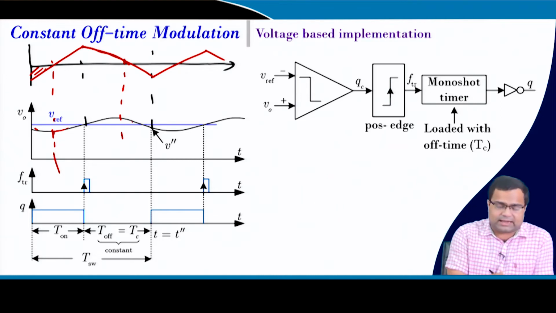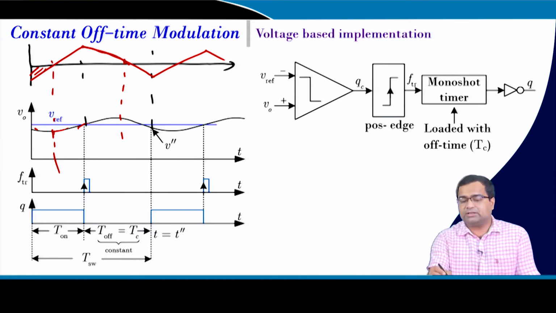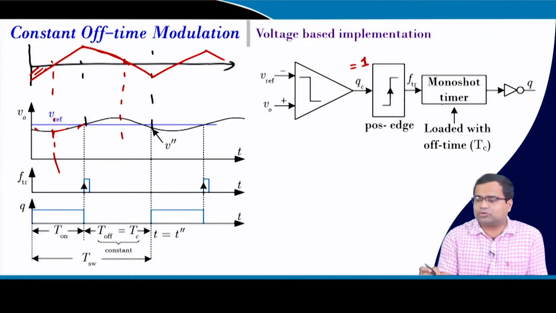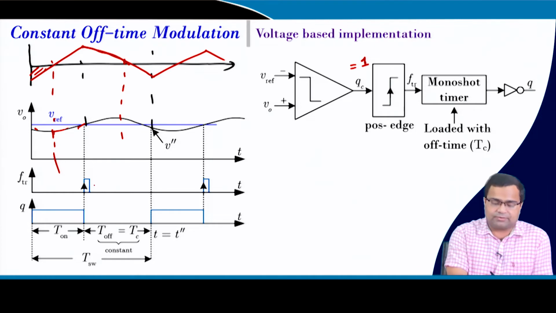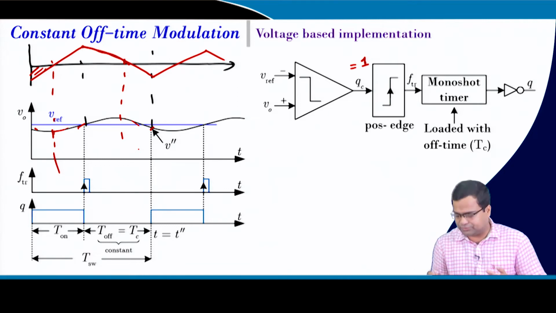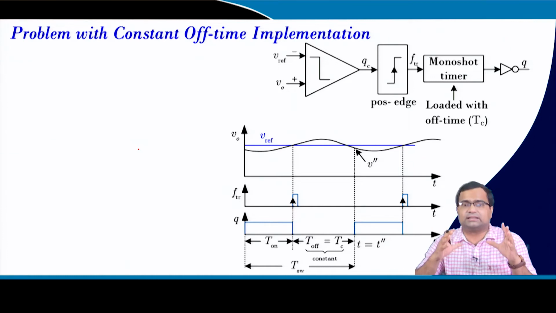So here the logic is that whenever the switch is on, the voltage will rise after some time, and when the voltage crosses Vref, the switch turns off. That means this comparator goes high, and when it goes high, it activates the monoshot timer and the switch turns off. When the switch turns off, after some time the voltage will start falling, and when the monoshot timer finishes counting, the switch turns on again. So this process continues. Now there is a problem which we discussed in the context of constant on time.